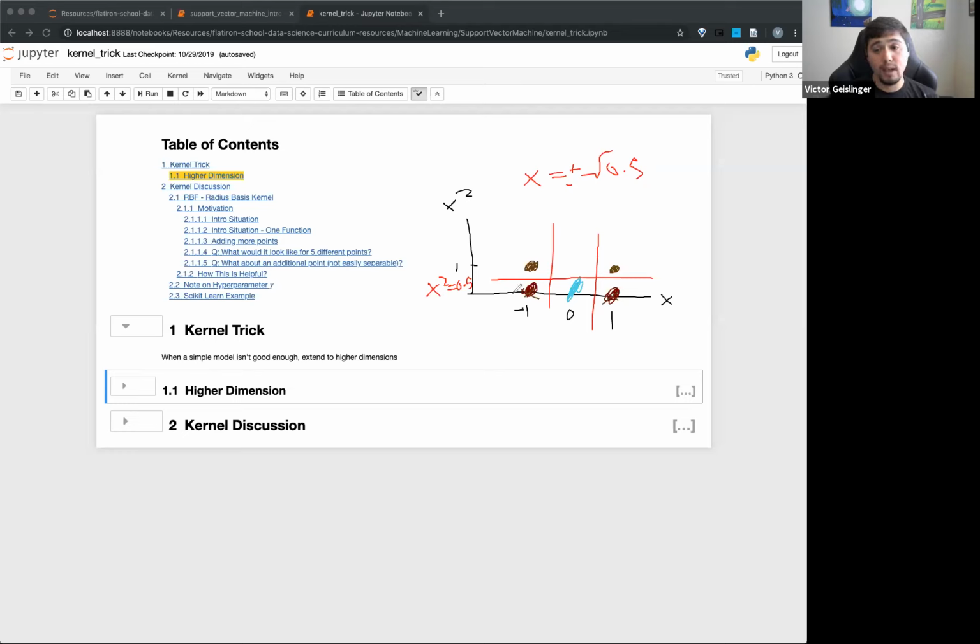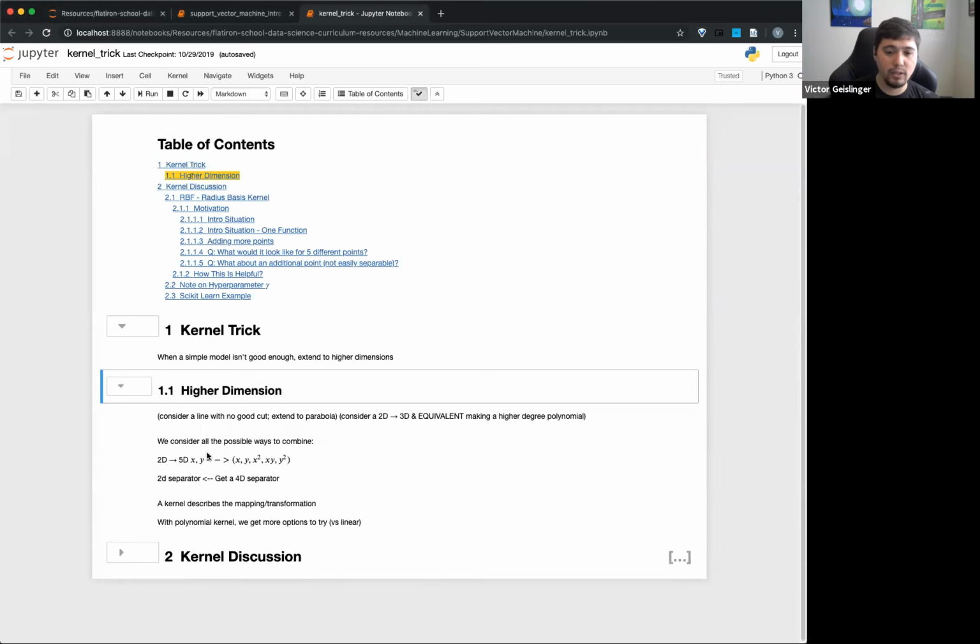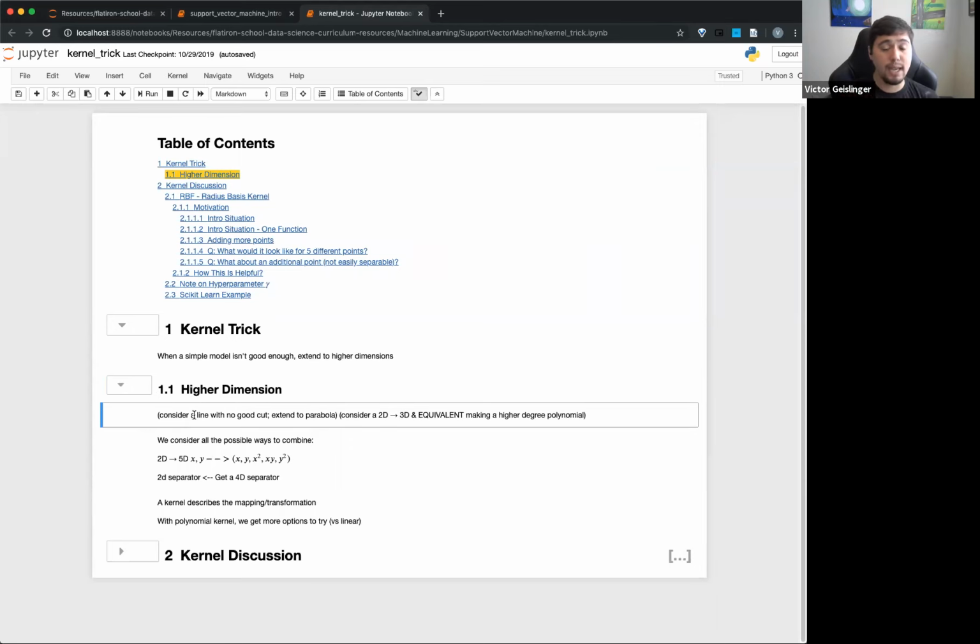You can either raise these up into higher powers, or you can treat your line so that you separate it into a lower part. And that's the kernel trick: these are actually equivalent to each other. We'll see what this looks like in a second, but the main thing the kernel trick allows us is to take a line, or any information, and extend it to a higher dimension. Essentially we're making it a higher degree polynomial.